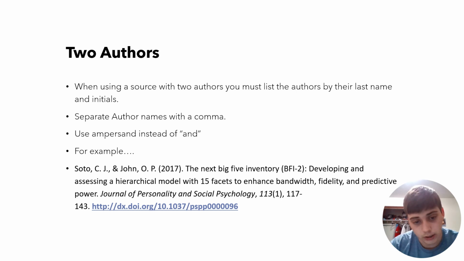As you see, Soto, comma, and then the first initial and then the middle initial is present, and then the ampersand, and then the next name. And then it is normal with the title of the article, passage, whatever, and then you continue to page numbers, and then the URL of the citation.